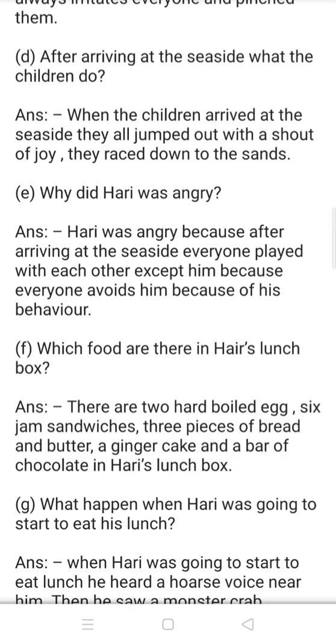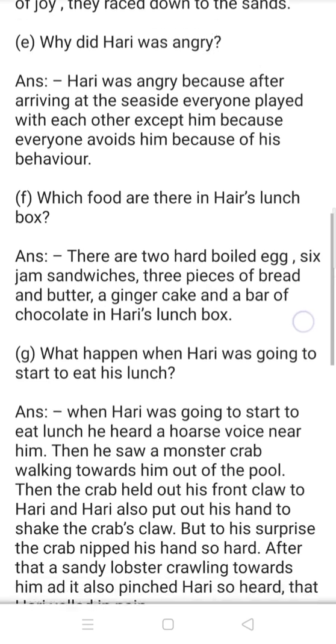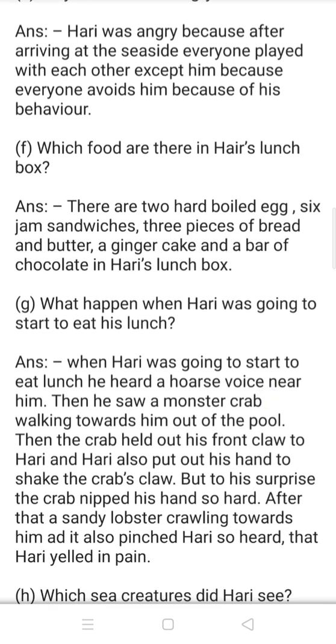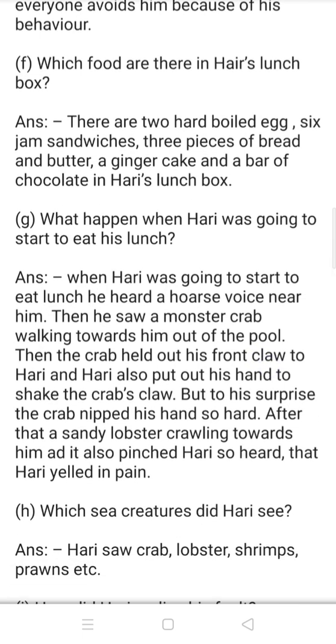Question F. Which foods are there in Hari's lunch box? There are 2 hard boiled eggs, 6 jam sandwiches, 3 pieces of bread and butter, a ginger cake, and a bar of chocolate in Hari's lunchbox.